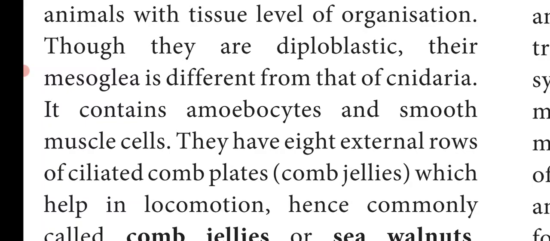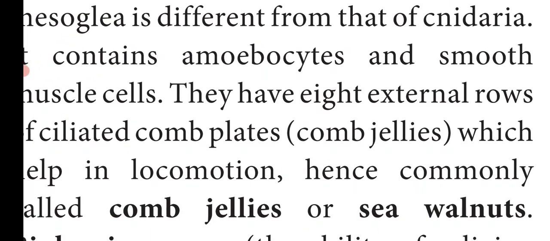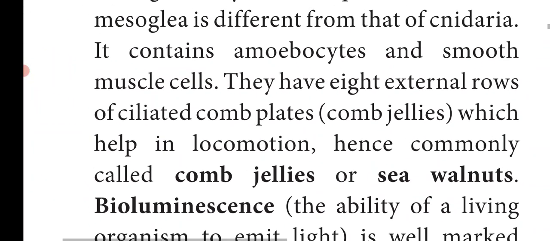And what is the unique feature of this phylum Ctenophora? They have 8 external rows of ciliated comb plates, which help in locomotion, hence commonly called comb jellies, or otherwise called sea walnuts.